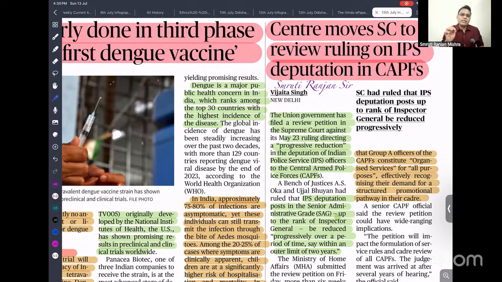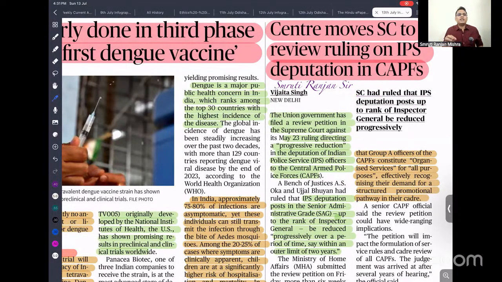Because of that, CAPF officers are not getting a good chance of promotion. So recently, CAPF officers moved the Supreme Court and demanded that all the higher posts up to IG, Inspector General, should be reserved for the CAPF, so that it can act as timely promotion, progress and pay grade for CAPF personnel.